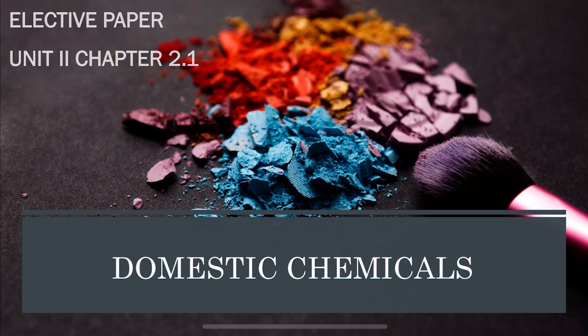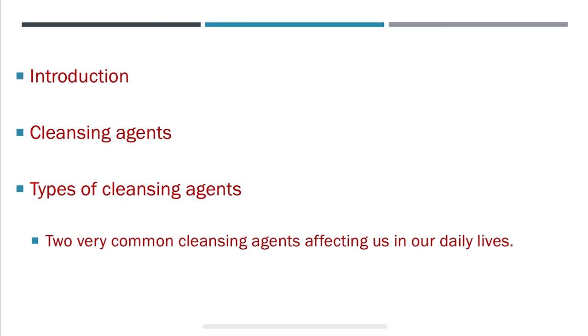Mothballs, which have a strong pungent smell, are 1,4-dichlorobenzene. In this way we use a number of chemicals in our day to day life. That is why it is very important to have some knowledge about domestic chemicals.